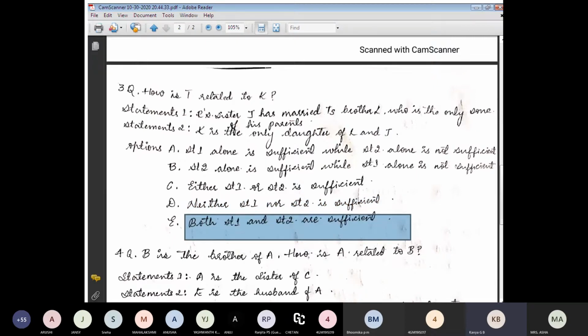To know the relationship between T and K, we have to use both statement one and statement two to get a sufficient answer. This is the right answer, option E.